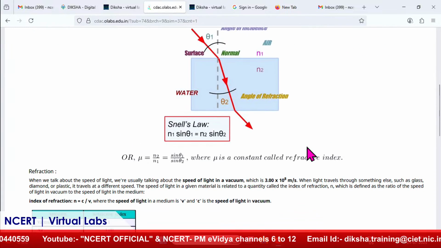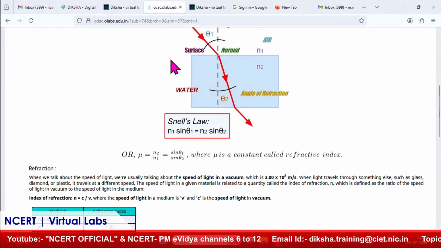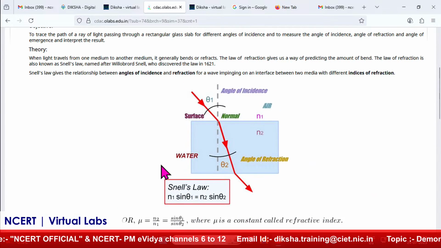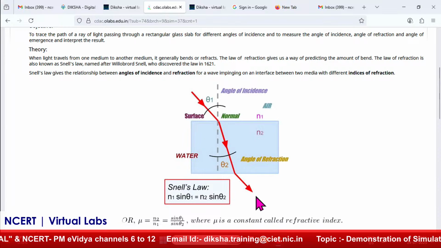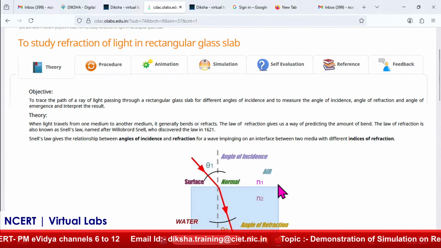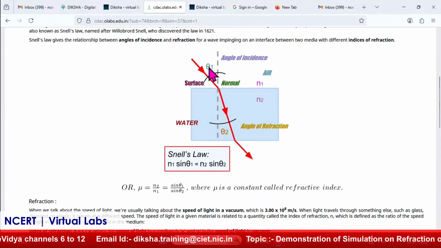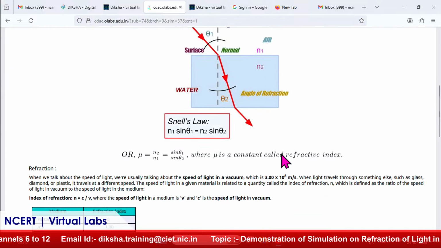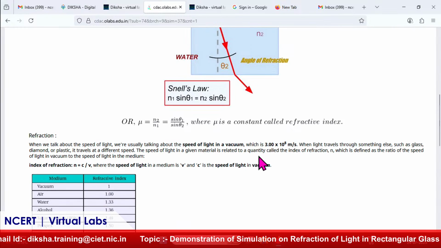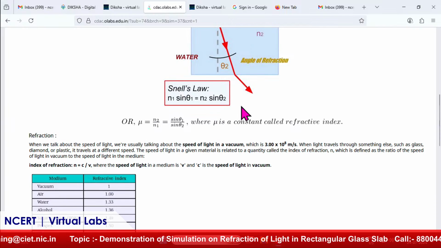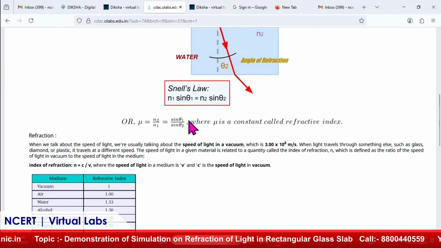Ma'am, you will see that over here the picture diagram of the experimental setup is there. This is the angle of incidence, and the angle of refraction is there, okay. The theory is written over there, along with Snell's law, which is the law of refraction. It gives a relationship between the angle of incidence and the angle of refraction: their ratio is always constant, right.